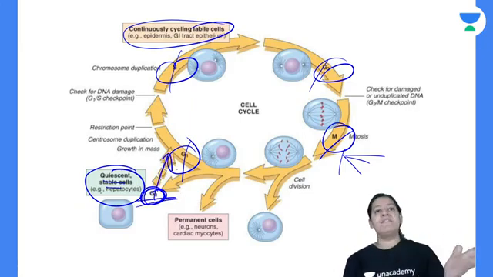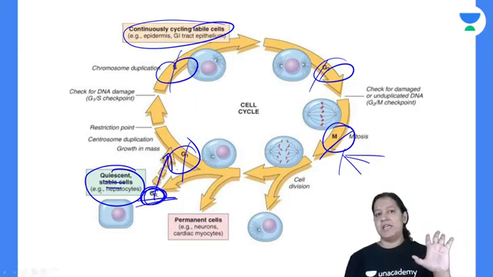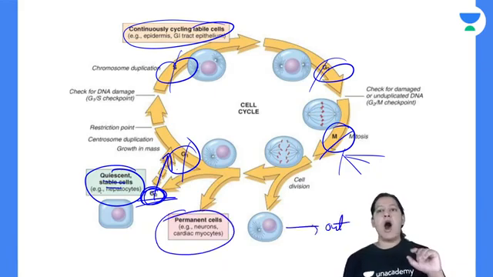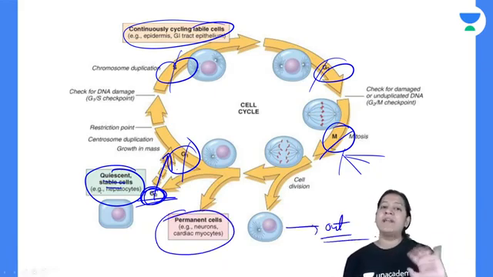Once injury takes place, they will enter G1. So they are in G0. And permanent cells or terminal cells, they are out of the cell cycle. They are out of the cell cycle. They cannot enter the cell cycle.